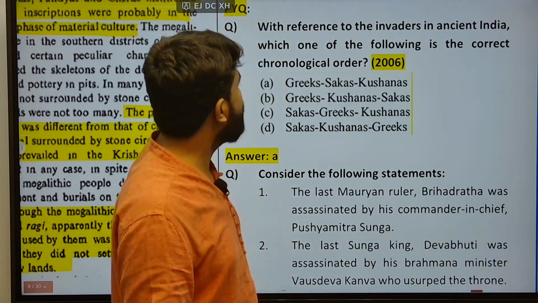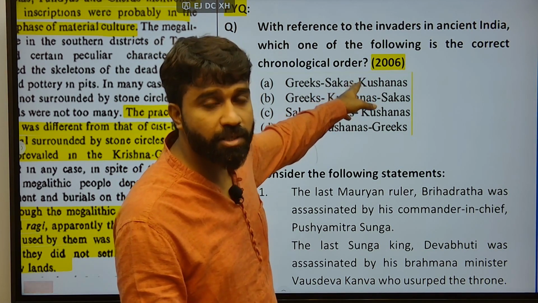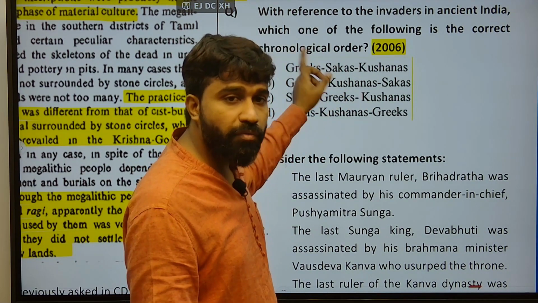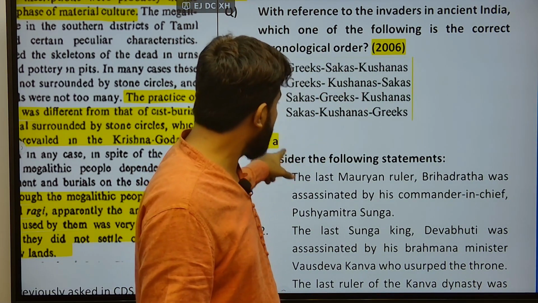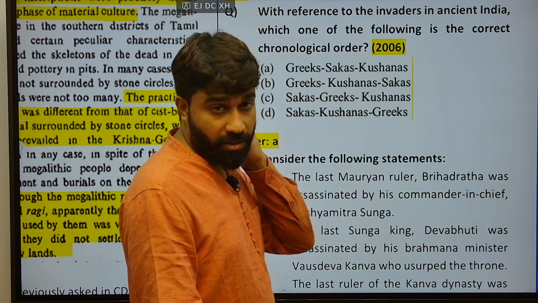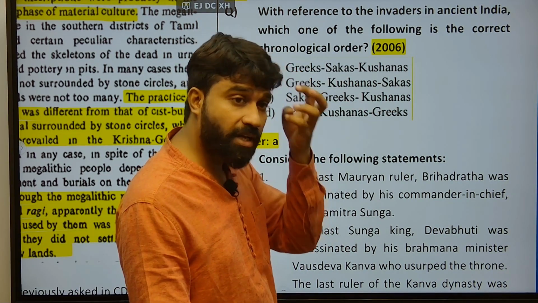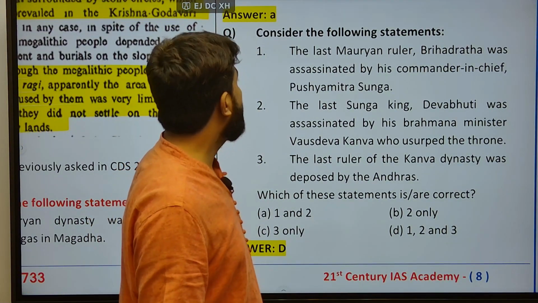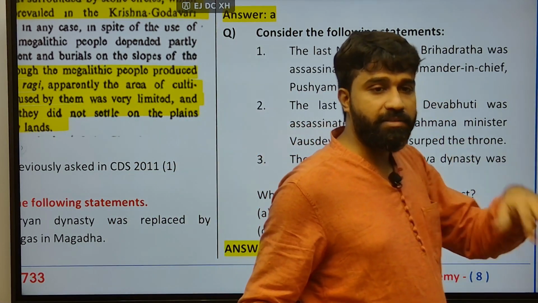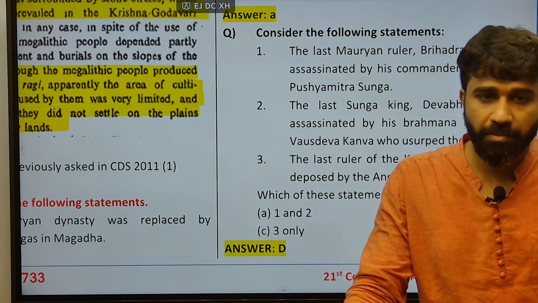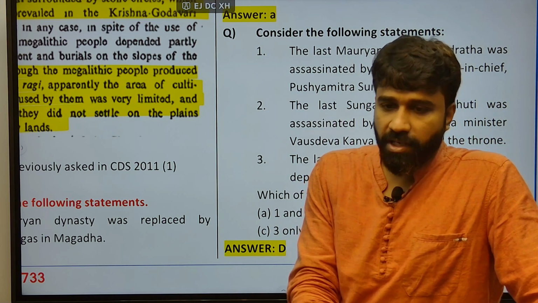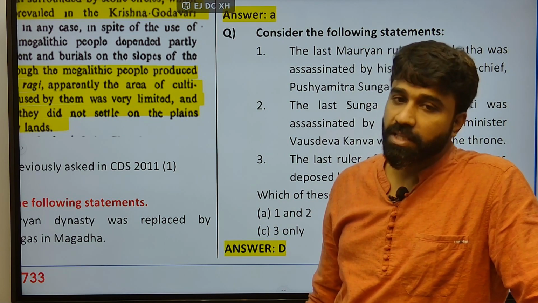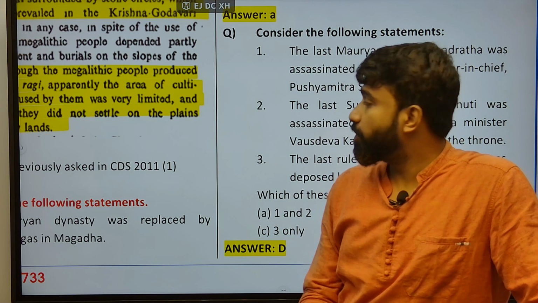Next, with reference to invaders, this was a PYQ in 2006. They have asked about various chronological order based questions. Greeks, Shakas and Kushanas is the order in which foreign forces invaded India. Actually, this is the order, and not only this order, but you also have to remember other names, Shakas, Pahlavas meaning Parthians, Huns. This order is so important. And yesterday we discussed the Bactrians, various kings, kingdoms and their occupation, and their association with the Mauryan dynasty and later parts of that Buddhist literature, which was also influencing these Greek kings, Menander, Milindapanha. We have discussed several things.